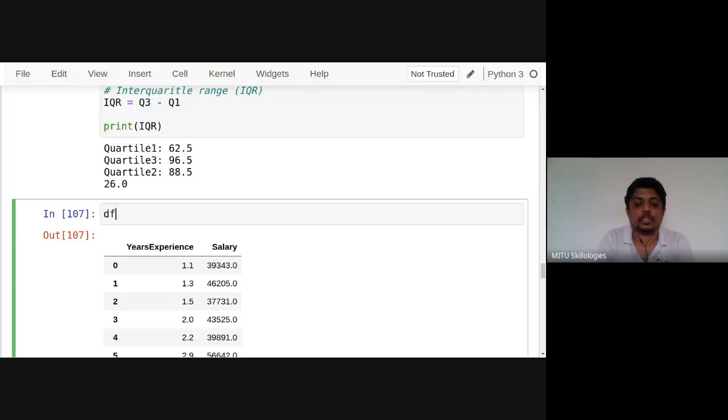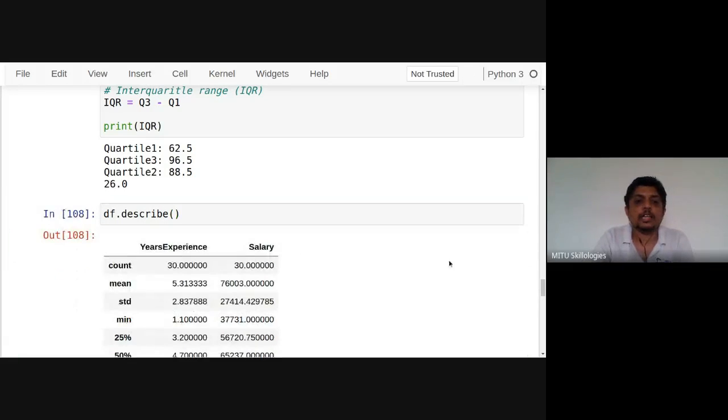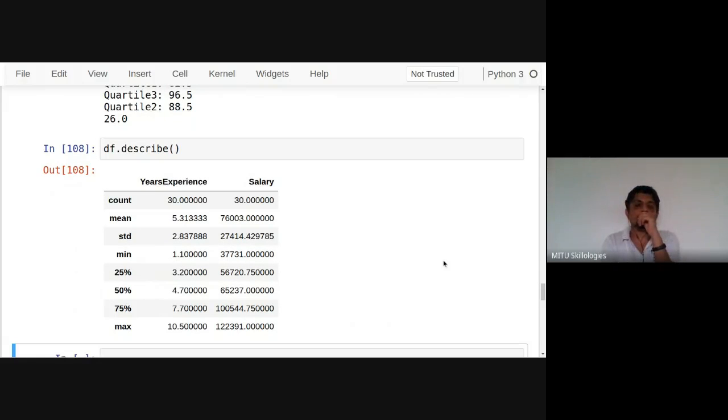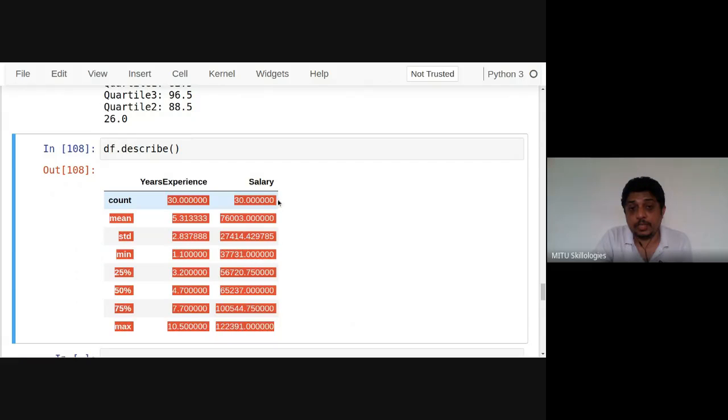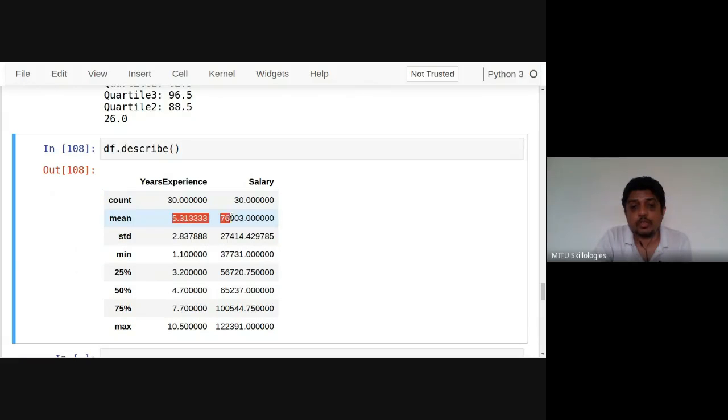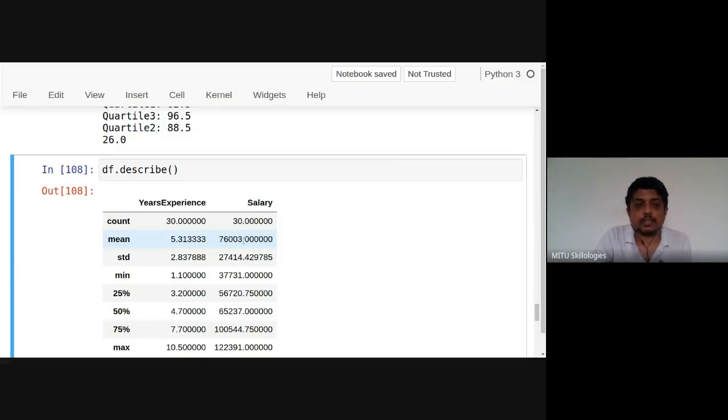Directly I can apply a function here called describe. See this, and check it out. The complete data, dispersion, tendency, and position, all that we can see here. From here you can see the count, the total number of non-null elements, then the mean of both, and the standard deviation also.